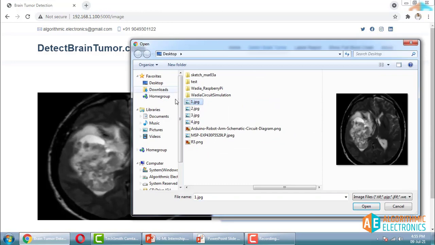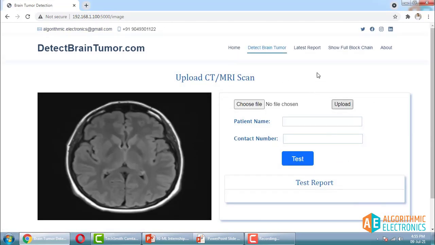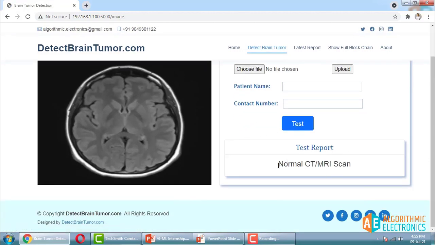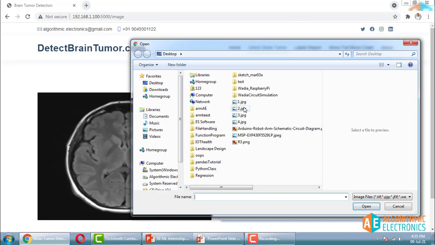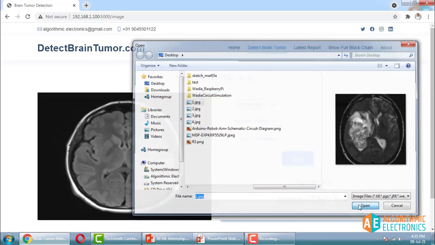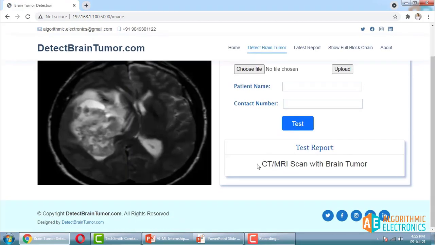Let's say I will upload this one, and as soon as you upload, the image will be here. Now you have to give the name of the patient, so I'm giving this name, and it will predict the result whether the CT scan is normal or abnormal. Now let's try another image. This one has a tumor. Again, I'll give some patient's name and I'll test. So this is the CT scan with the brain tumor.